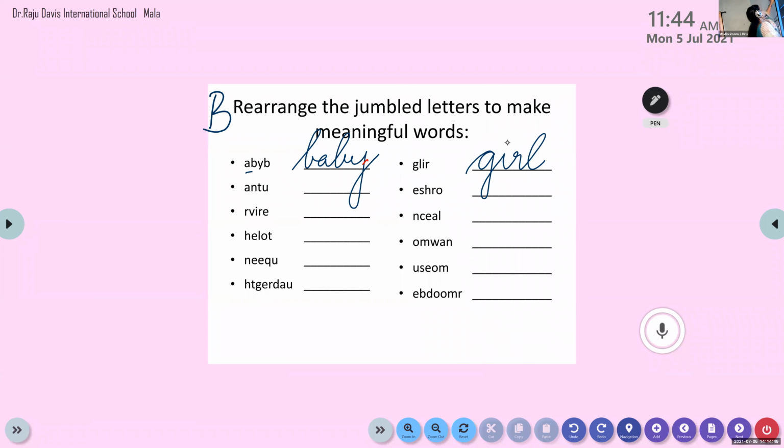Now let's move on to the third word. Are you all ready, children? Now let's move on to the third word. Have all of you finished? Yes, ma'am. Yes. Now let's move on to the third word here.